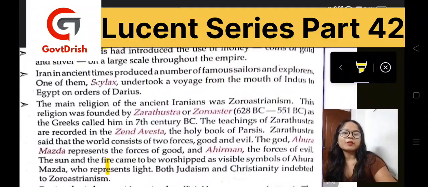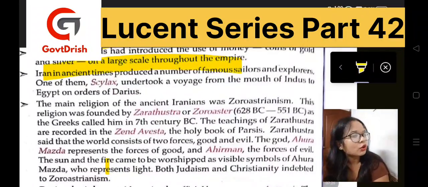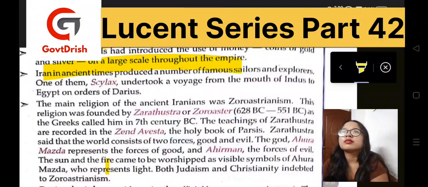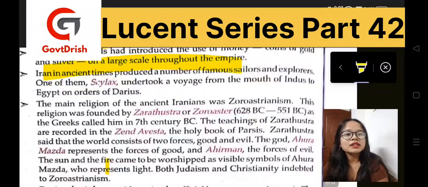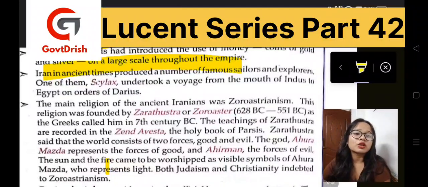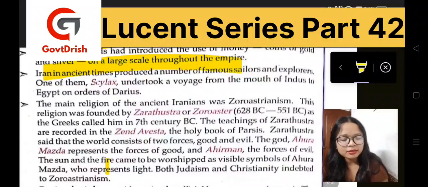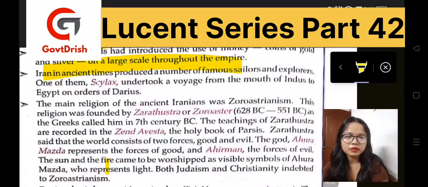Now, Iran in ancient times, we can also say, was a house, or a supplier, of famous sailors and explorers, and among them was Skylax. He undertook a voyage from the mouth of the Indus to Egypt on the order of Darius. Darius had given him the order to go for a voyage.